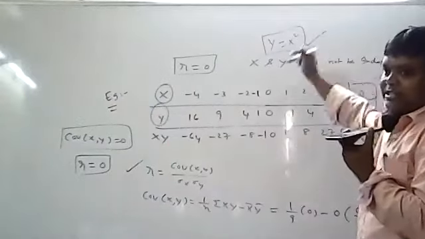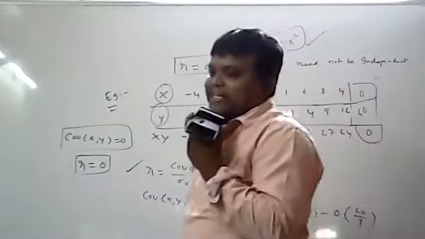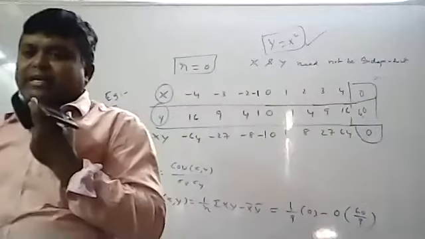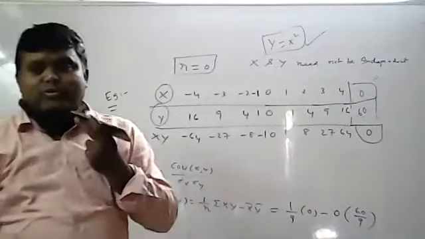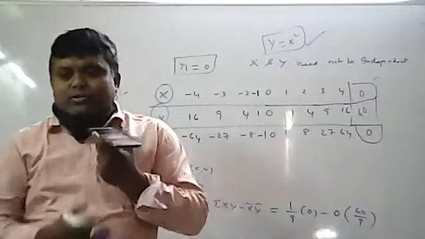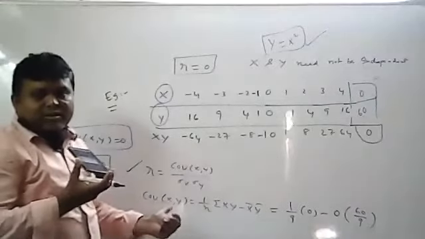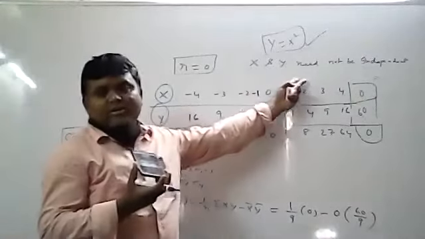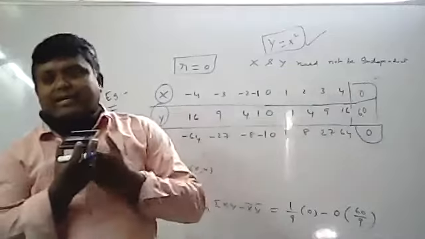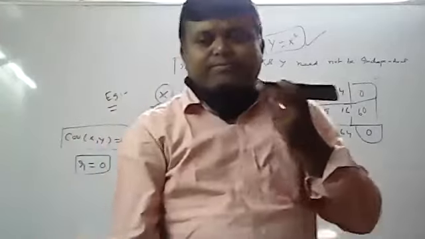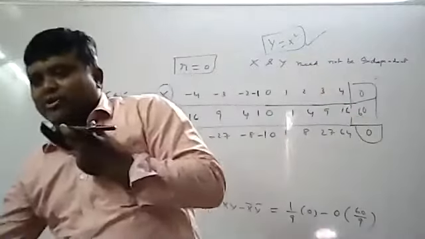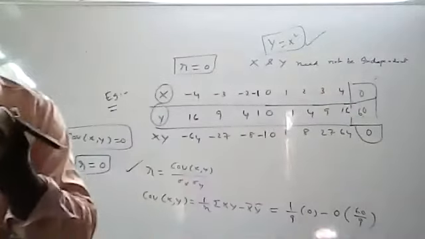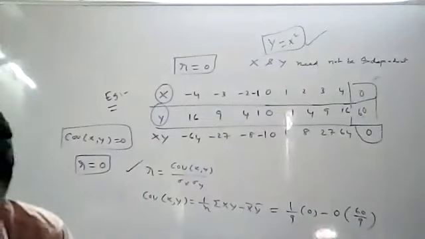Y equal to x square. Close the brackets. So that means the second one is proved or not? If R equivalent to 0, x and y need not be independent, right? Hence, if R equivalent to 0, x and y need not be independent.